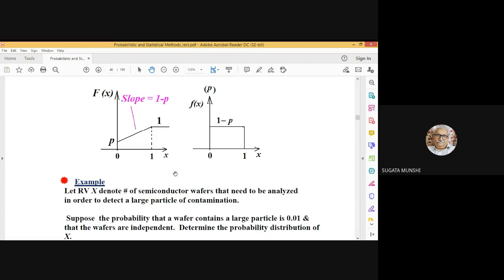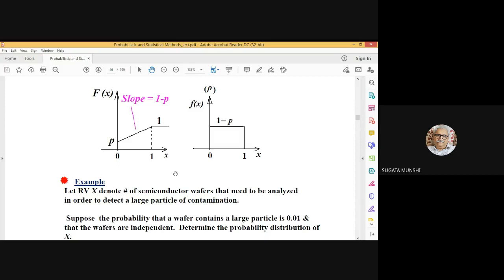In this way, it continues. All right. The wafers are examined one by one. No large particle is found. We move on to the next wafer. So whenever a large particle of contamination is found in a wafer, the